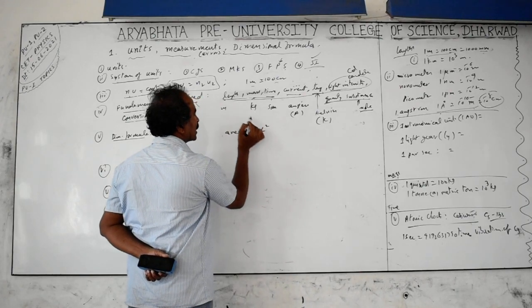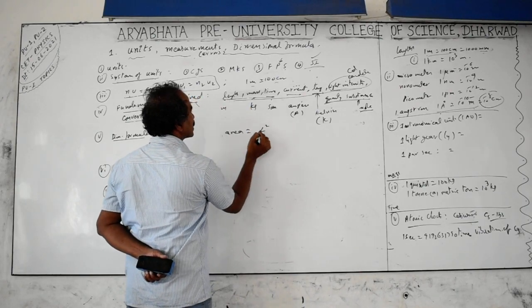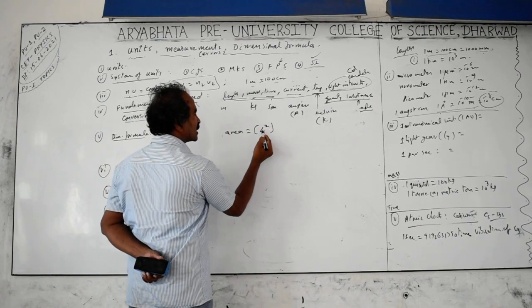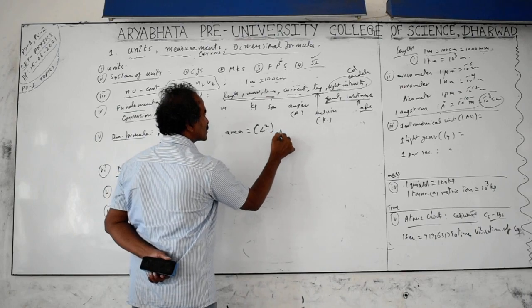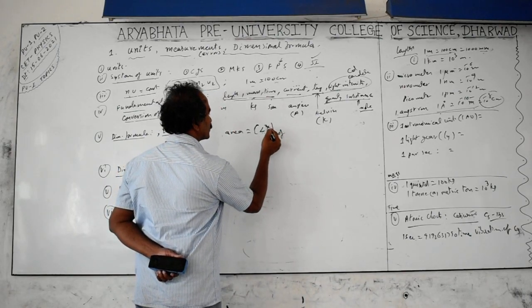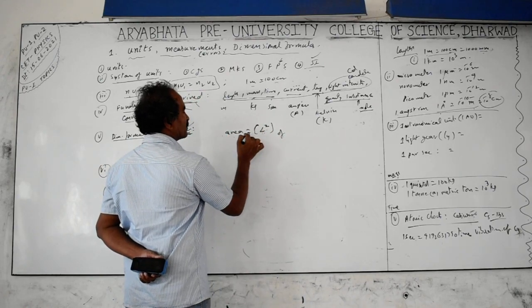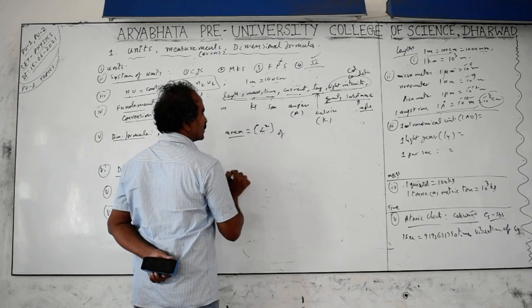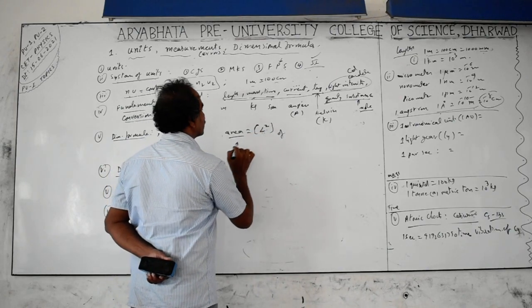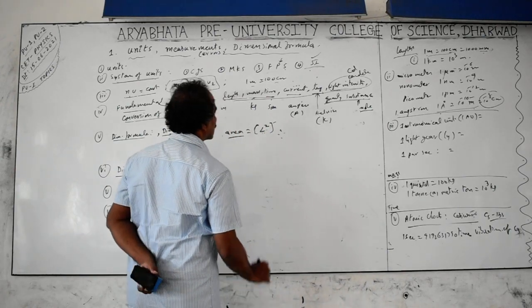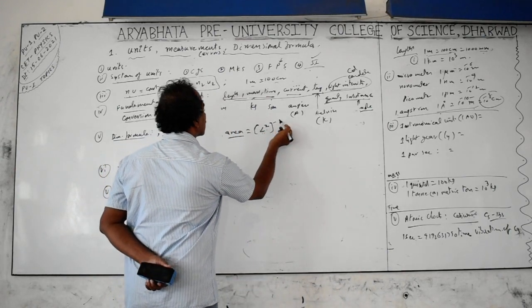We can take the fundamental quantity relation as L. So these are called the dimensions or powers. Here 2 is the power, the dimension, and this whole thing is called the dimensional formula. The square brackets indicate "dimensions of". Dimensions of length is 2 in area. That means area is obtained by raising the power of length by 2, and you will get the dimensions. Writing square brackets is not compulsory. The square you can write inside the bracket or outside the bracket.